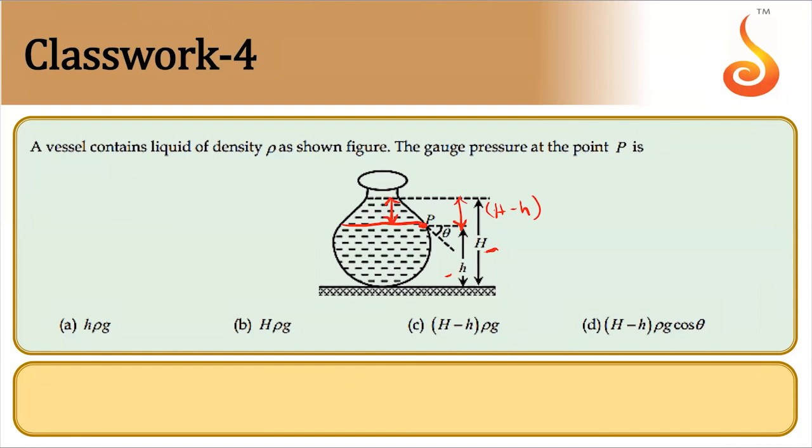So what should be pressure? Gauge pressure should be rho g into H minus h. That is option C. Right? It doesn't depend on shape of the vessel, so no need of taking cos theta and all. Pressure is a scalar. Why do you take component for pressure?